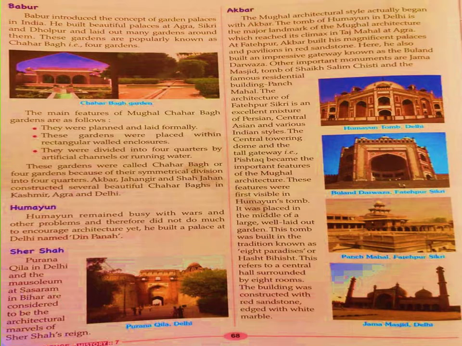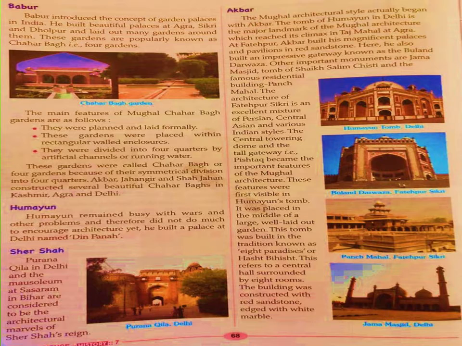Now we have Babur. Babur introduced the concept of garden palaces in India, and he built very beautiful palaces in Agra, Sikri and Dholpur. These gardens were popularly known as Chahar Bagh. That means four gardens.